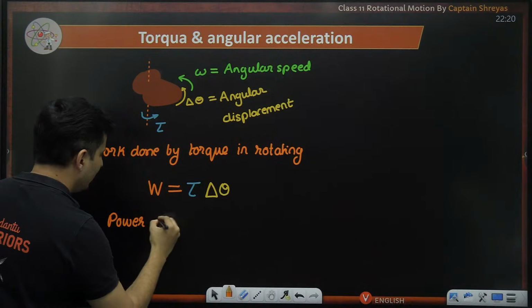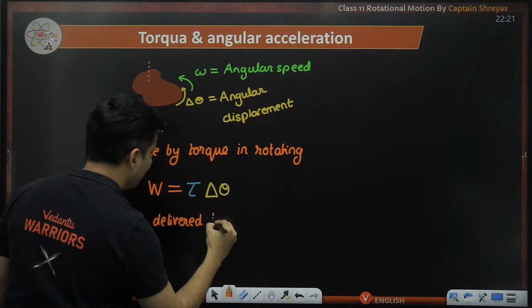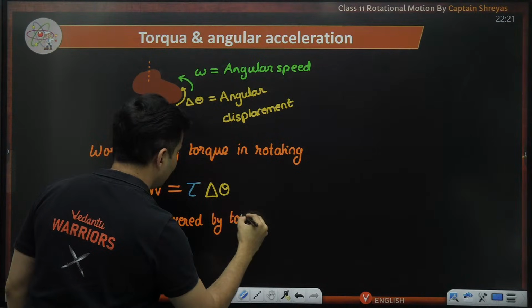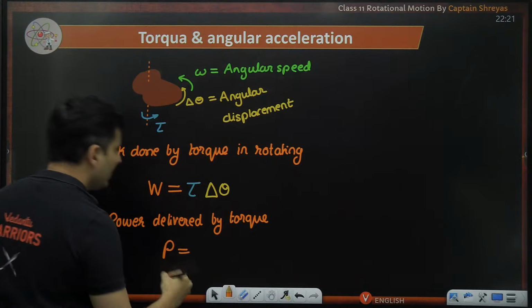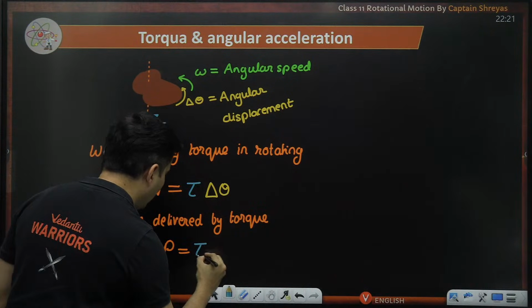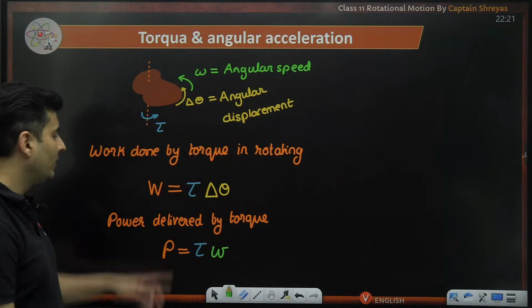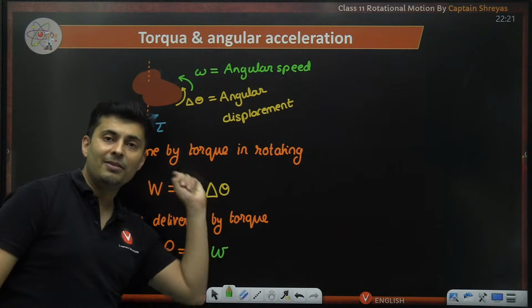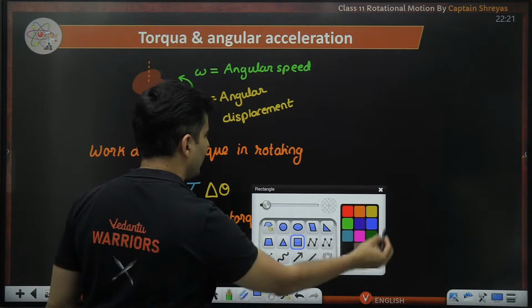How much will it be, guys? Instead of force into velocity, now we will have torque multiplied by angular velocity. Instead of linear velocity, we will have angular velocity. That's the only difference, guys.